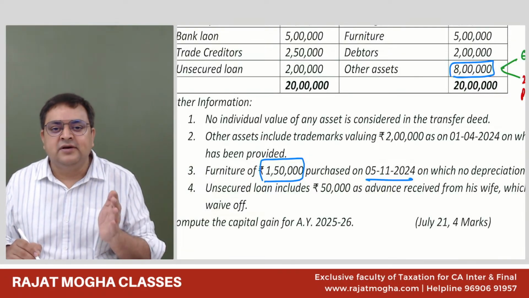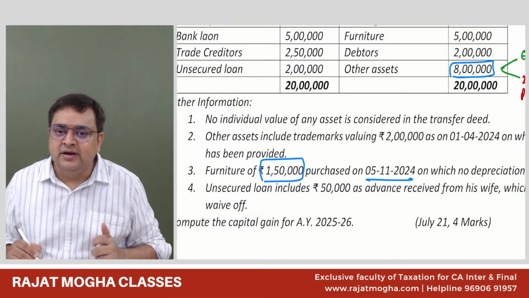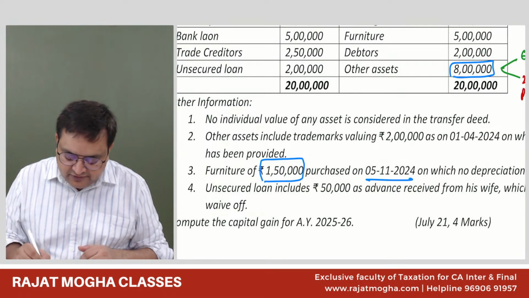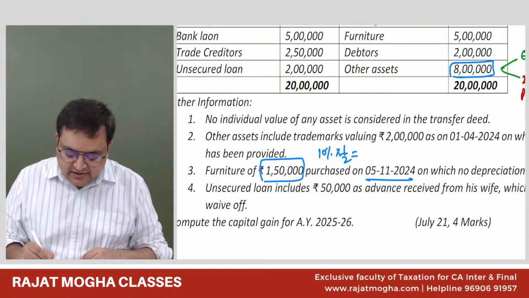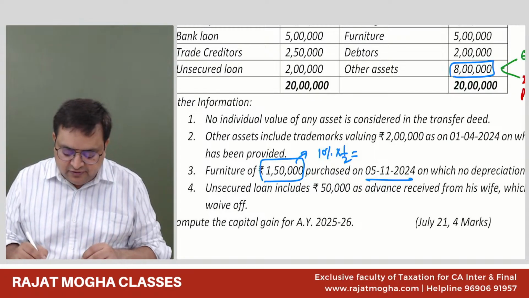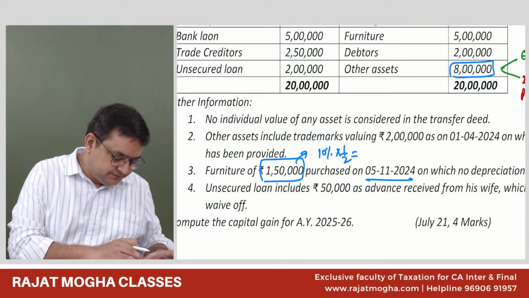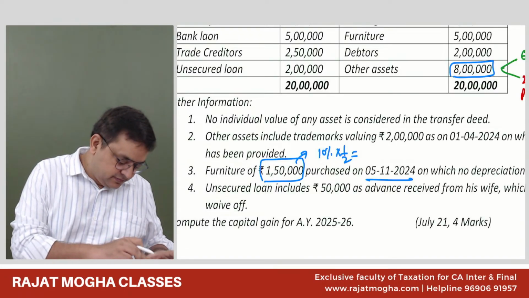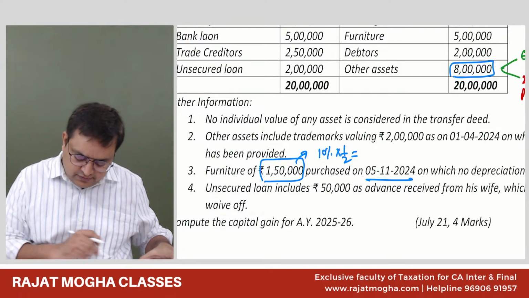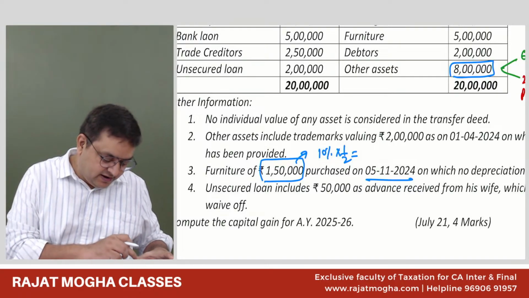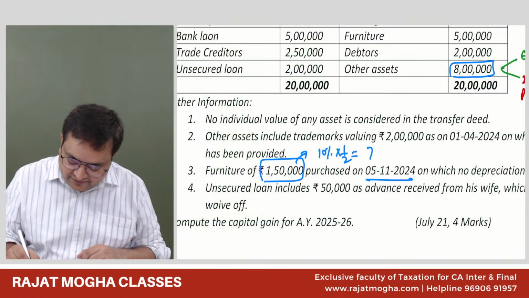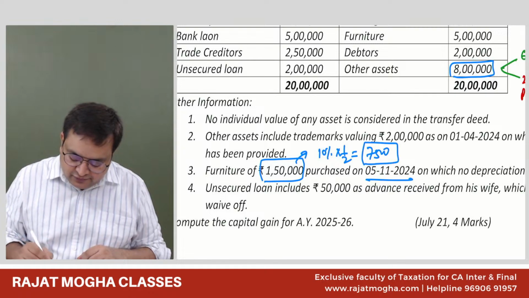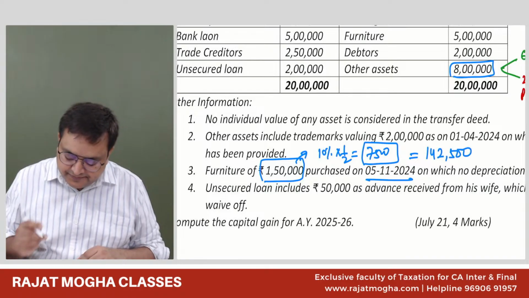You understand? After the 4th of October 2024, half depreciation. What is the rate of depreciation on furniture? 10%. You will take half, 5%. So how much would be the depreciation on 1,50,000? 7,500. Correct. Oh, sorry, I computed 7.5% into 5%. 7,500 is the depreciation value. So 1,50,000 minus this will be 1,42,500.